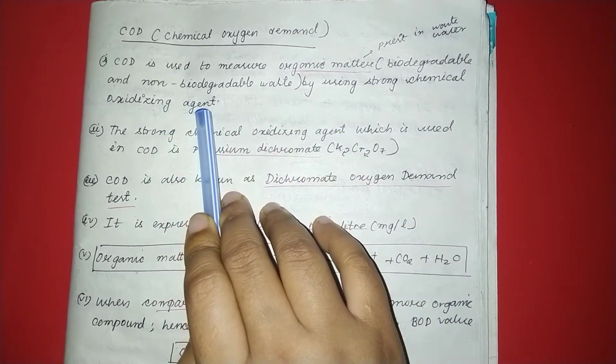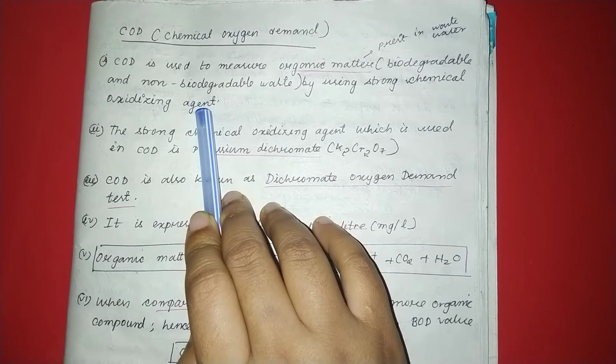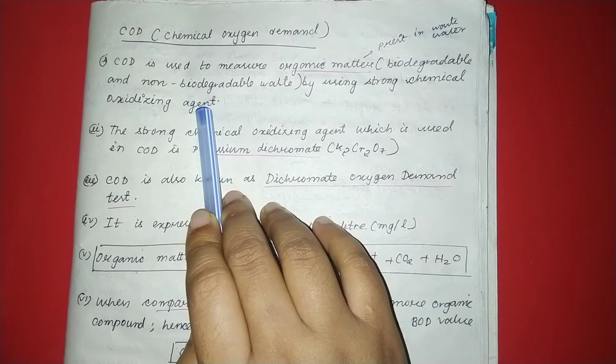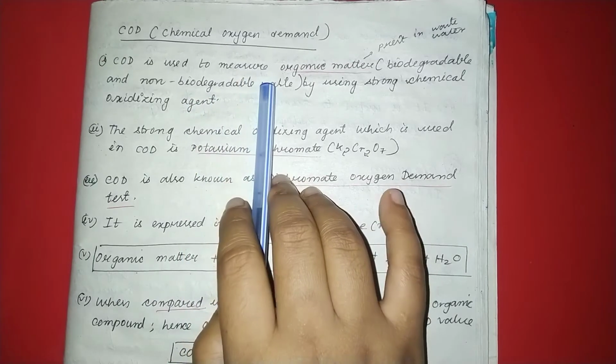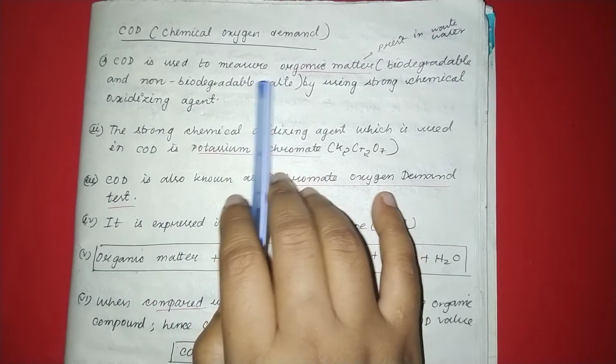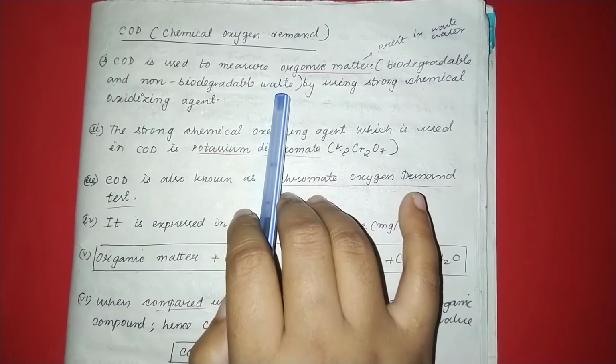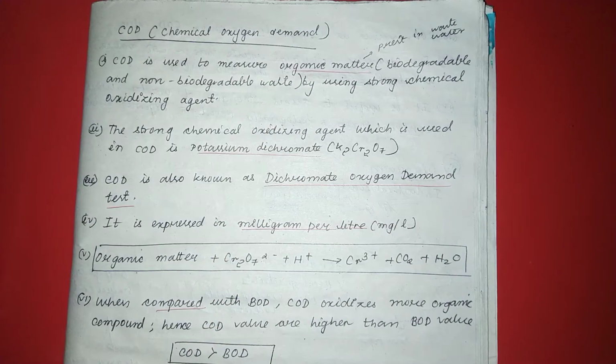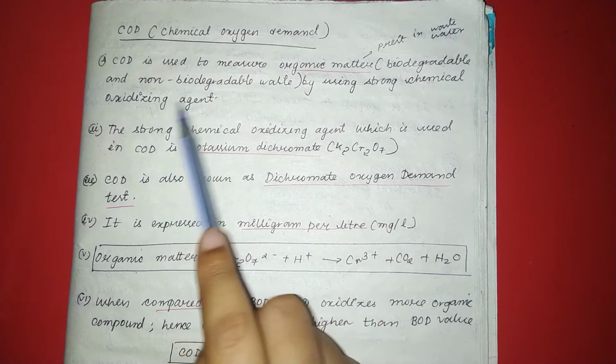agent. In BOD we learned that the microorganisms only measure the biodegradable waste, but in case of COD, which is chemical oxygen demand, it measures the organic matter, that means both the biodegradable and non-biodegradable waste of the collected wastewater by using a strong chemical oxidizing agent.